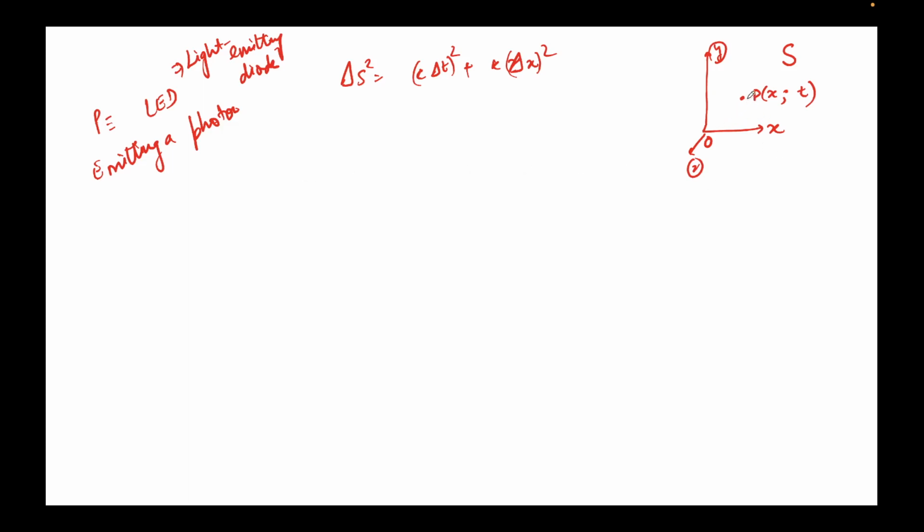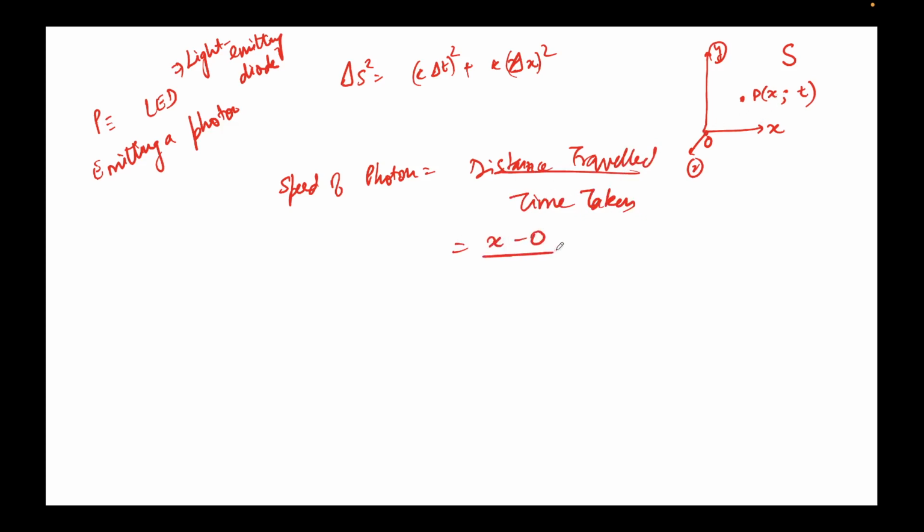So if it's emitting a photon, now the photon is being emitted from this, right? So the distance that the photon will travel will be x. So let's say speed of photon would be distance traveled, this is 8th class physics I'm doing, distance traveled over time taken. What is the distance the photon has to travel? The observer is here, so the photon has to travel distance of x minus 0, right? And we are ignoring y, I told you, just assume it's a one dimensional system. Time taken would be t minus 0, this should be x by t.